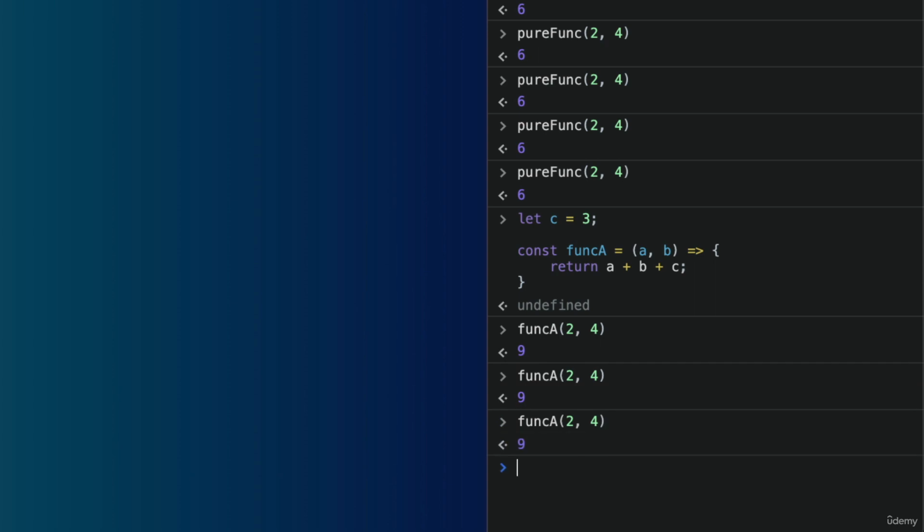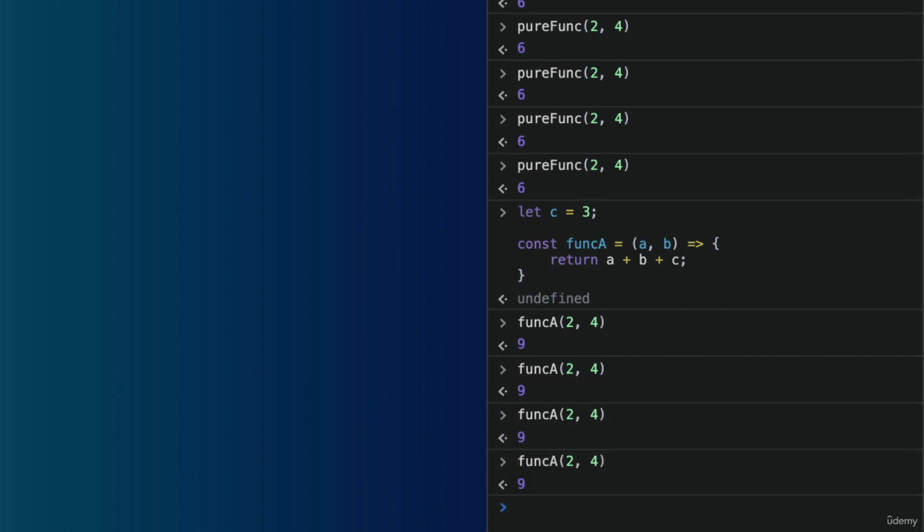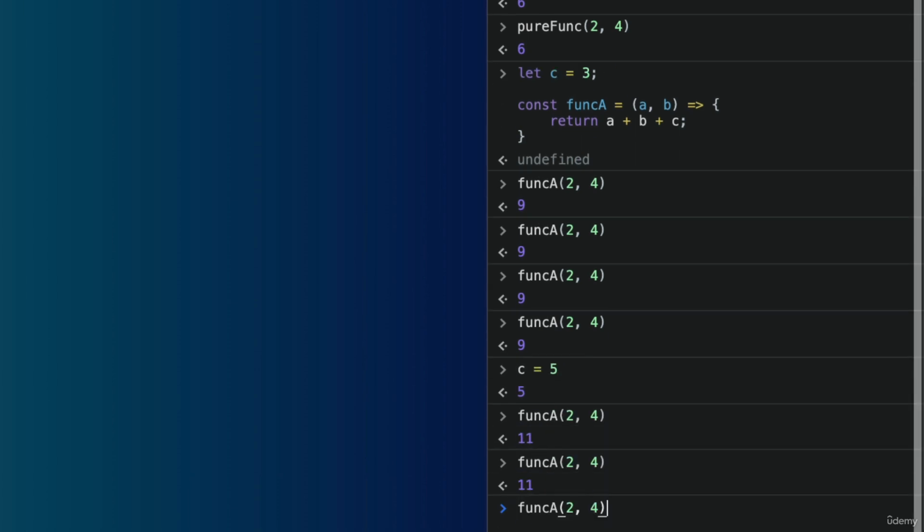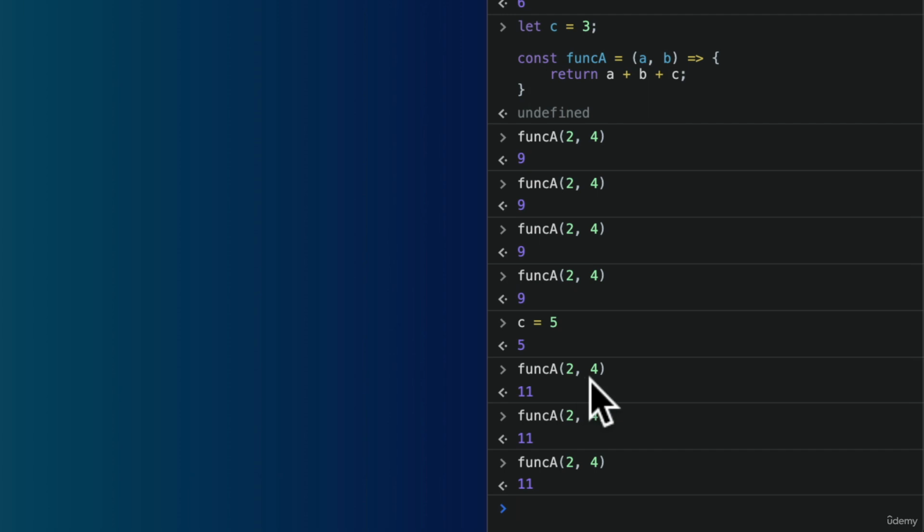This currently does give us back 9 every time we call it, but c might change. And if c changes, this is now no longer giving us the same value as it did previously. It's now giving us back 11 instead of 9. So this is an impure function. An important thing to note, c may change without funcA knowing. And that's a very important thing.